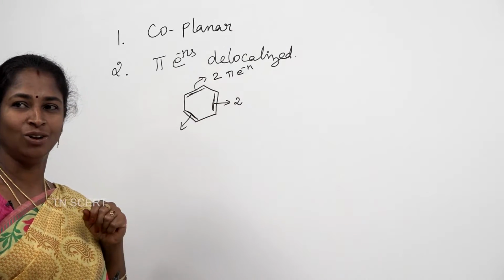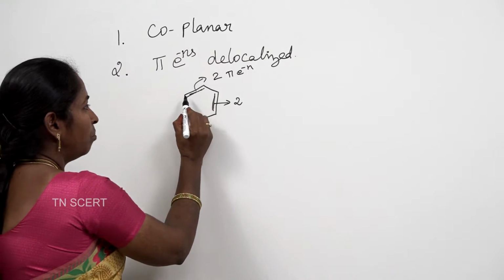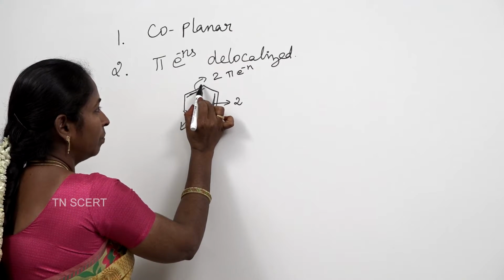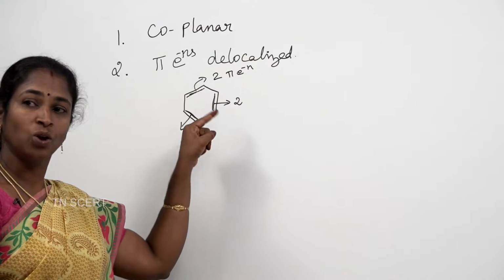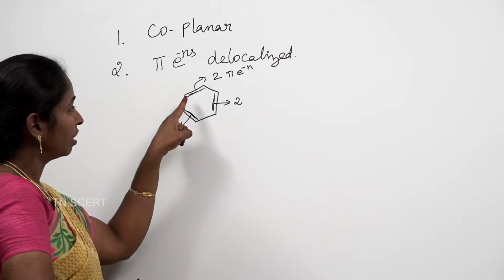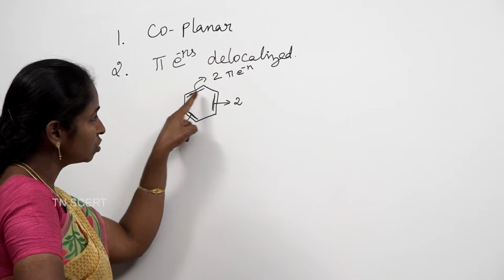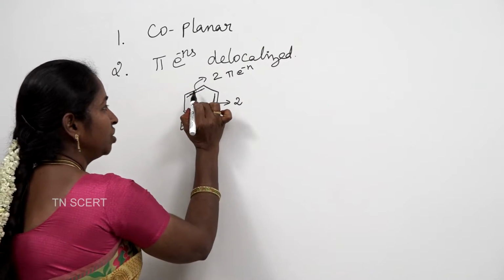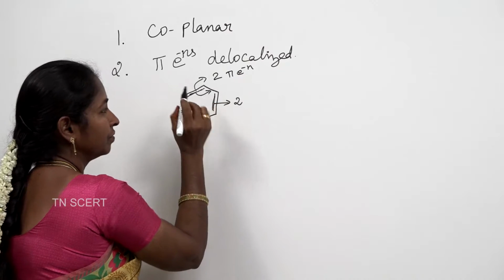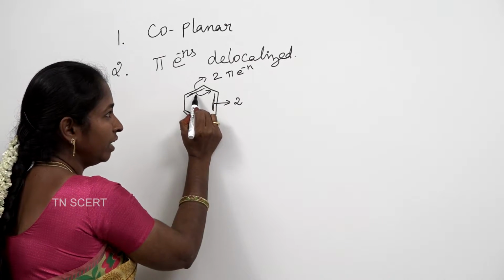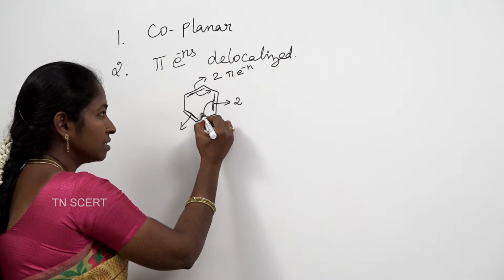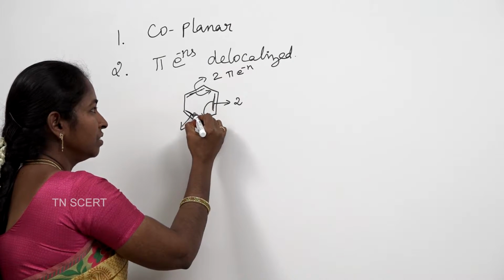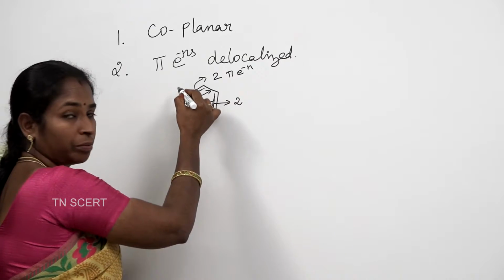What do you mean by delocalized? If the bond between these 2 carbons is fixed, it is called a localized bond. If the bond is not common to these 2 carbons alone, it can be shifted in this direction. This pi bond can be shifted to the nearby carbon like this, and this bond can be shifted to this side, and this can be shifted between these 2 carbon atoms.